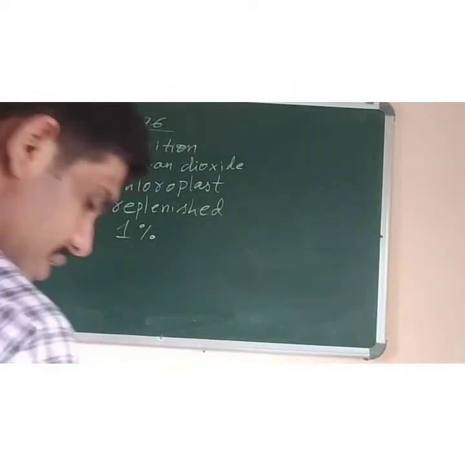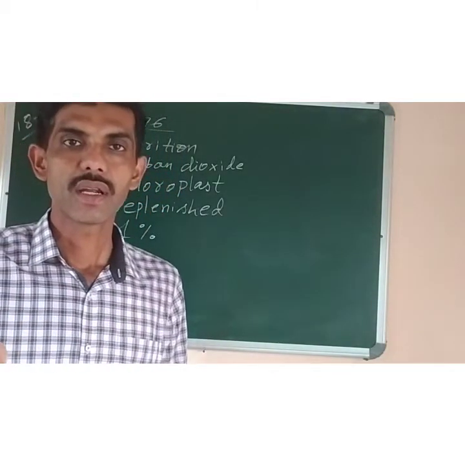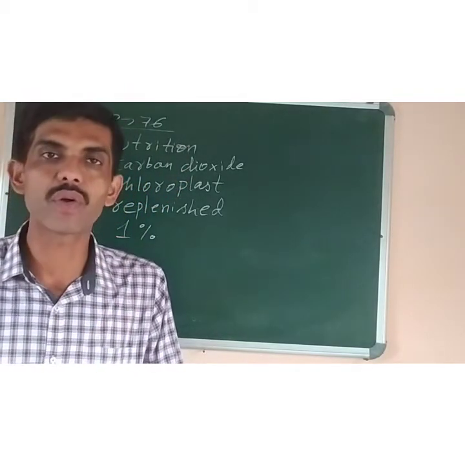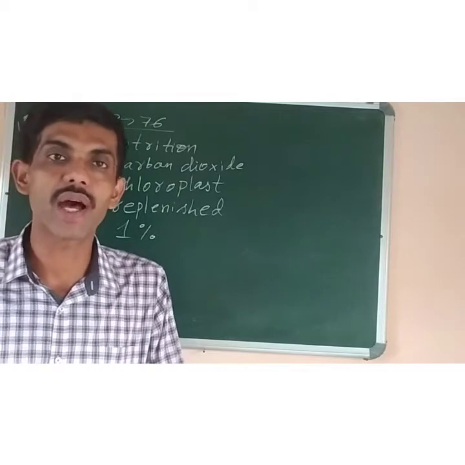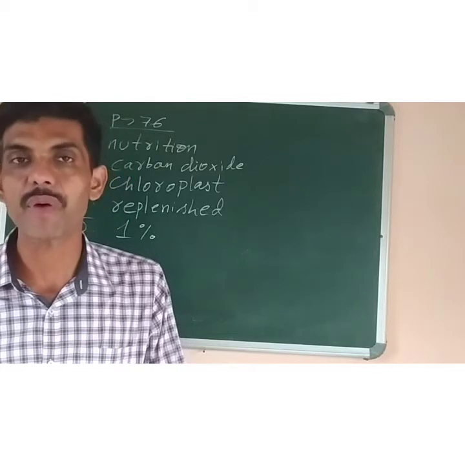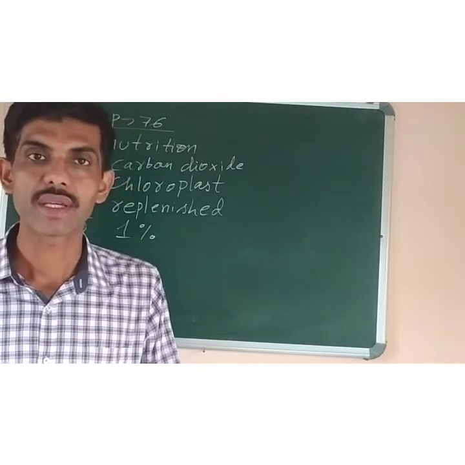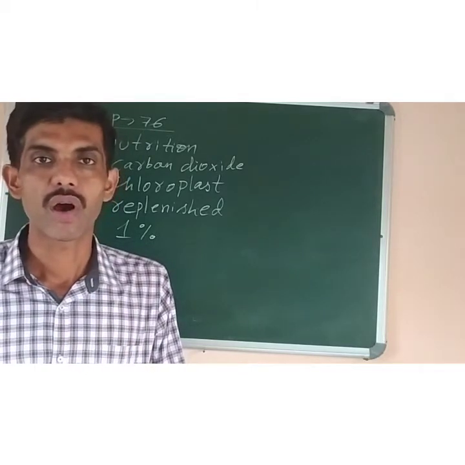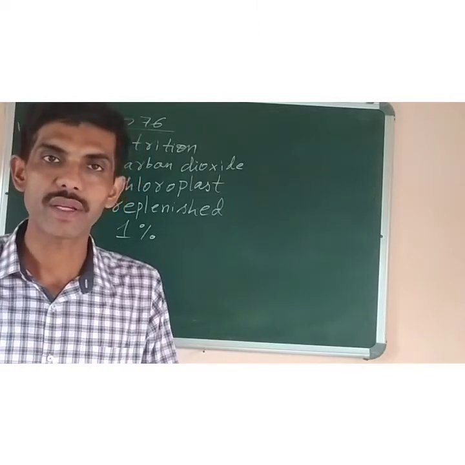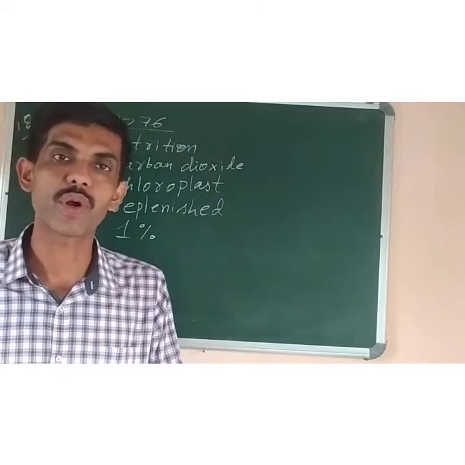Now next we have to do is heterotrophic nutrition. Hetero means another, trophic means food. So those organisms that cannot make their own food and depend on others for their food are called heterotrophs, and this type of nutrition is called heterotrophic nutrition. Like we human beings and the other animals, all the animals are unable to prepare their own food. So they have to depend on plants or other animals to get their food. So they are called heterotrophs.